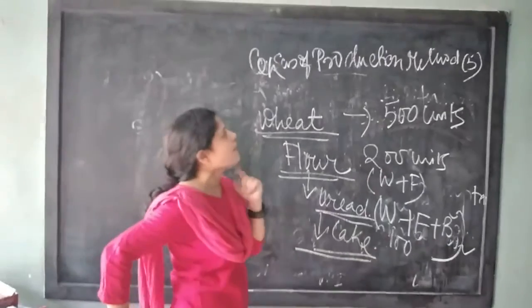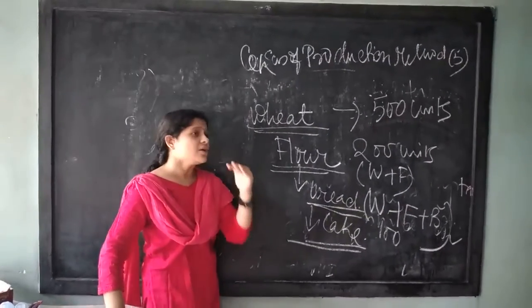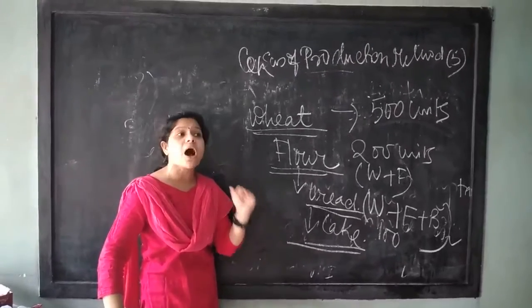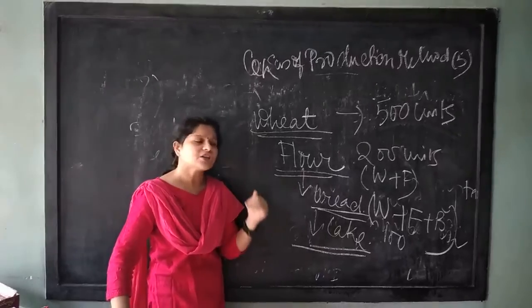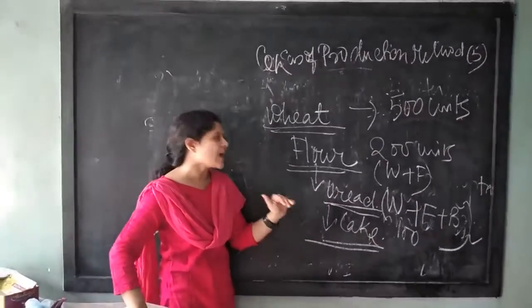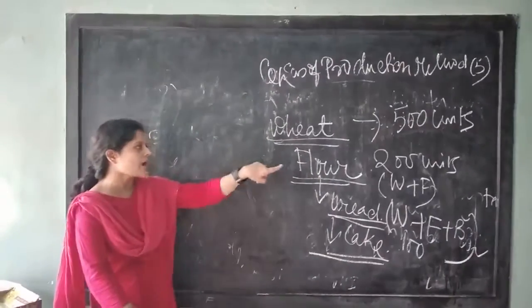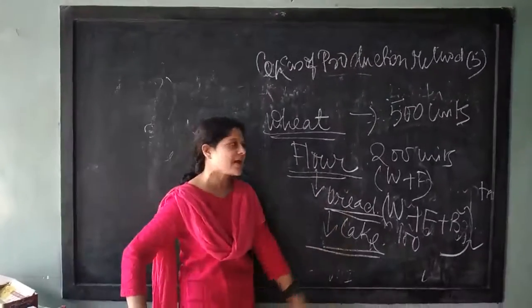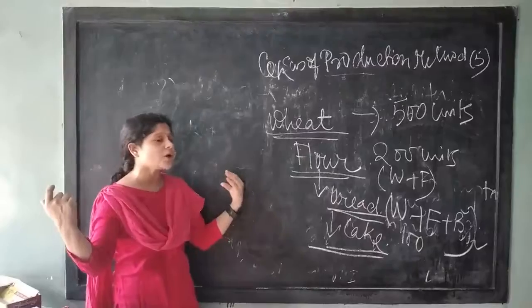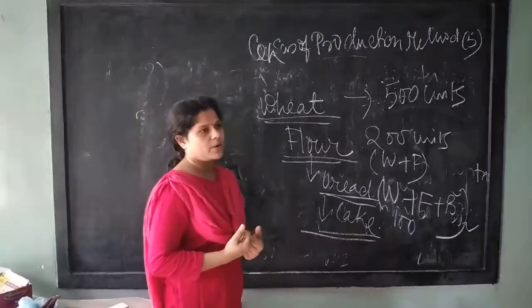Double counting is a major problem of the census of production method, which arises if the value of each and every product is counted separately in the national income. Then one product will be considered many times, because to produce flour, wheat is the raw material, and to produce bread, wheat and flour both work as raw materials. So if we consider all the raw materials and intermediate goods, the double counting problem will start.